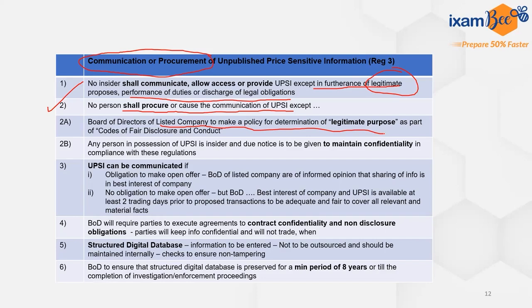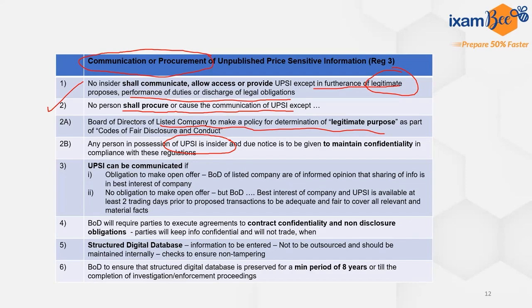Any person who has possession of unpublished price sensitive information, by any means, is an insider. Due notice is to be given to him that he has to maintain confidentiality and comply with these regulations. That notice has to be provided to him whenever he comes in contact with this unpublished price sensitive information.